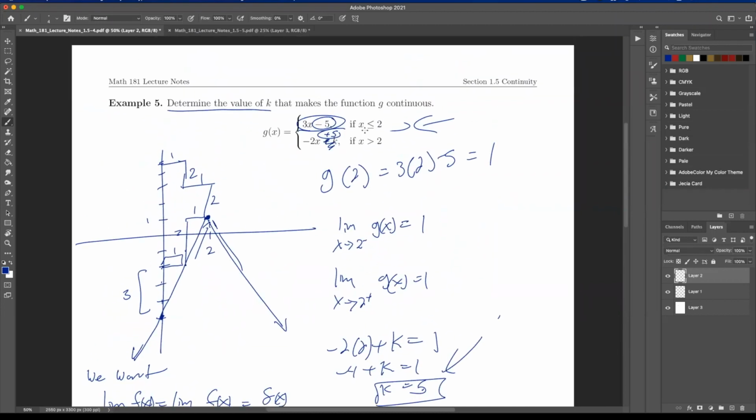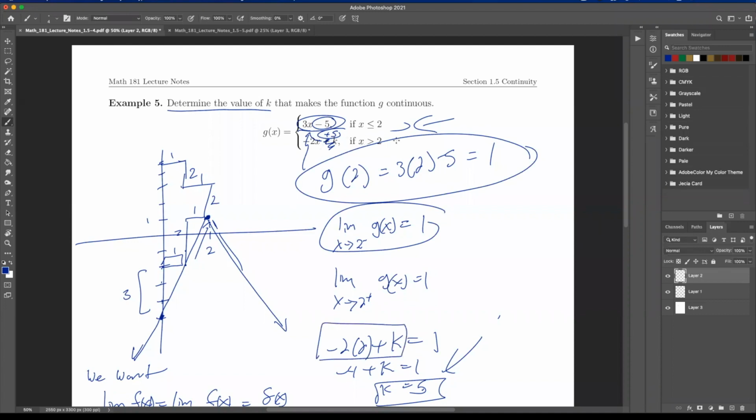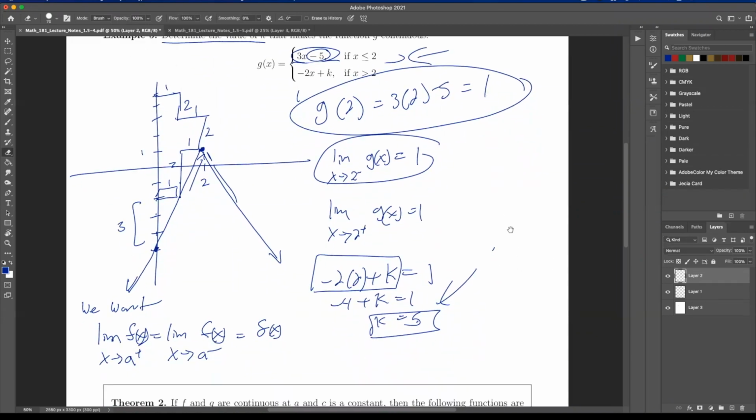In our case, this and this are the same because they come from this function, right? And since this is a, both of these were 1. And so we also wanted the limit from the right-hand side to equal 1. Well, g of x from the right side is now this, right? Because here we're coming in from values greater than it. And so we set that equal to 1 and solve. Okay? Hopefully that makes sense. All right.